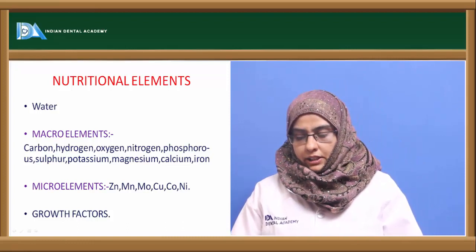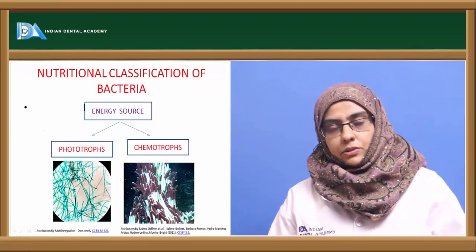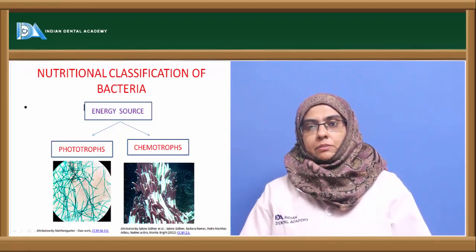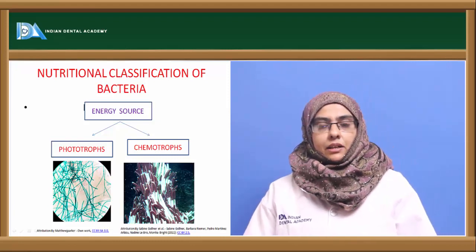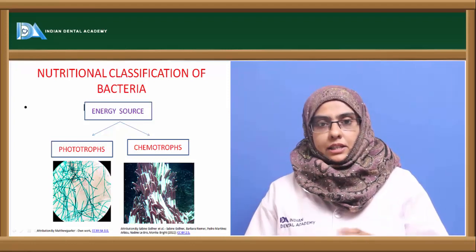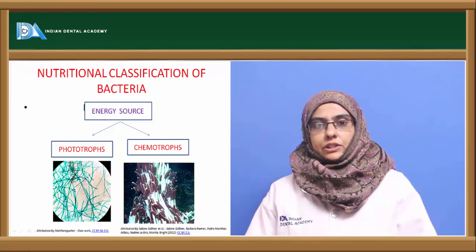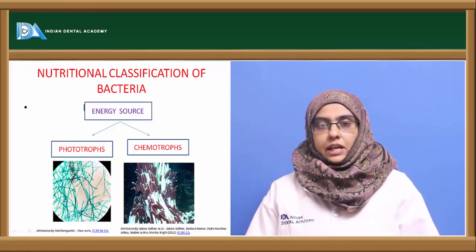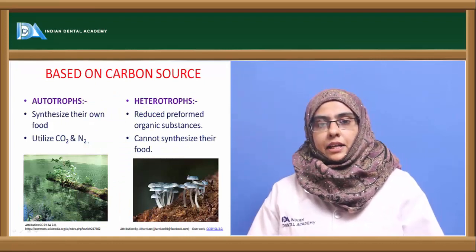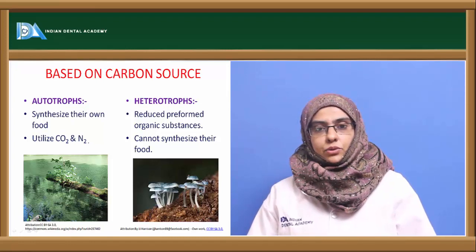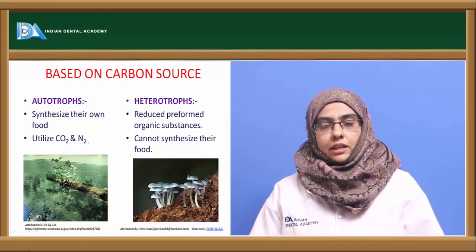And here the organisms can be nutritionally classified depending upon the energy source and the carbon source. By energy source, you can classify the organism as phototrophs and chemotrophs. Phototrophs are the organisms that require light energy for the synthesis of their food, whereas chemotrophs are the ones that require chemical energy to synthesize their food. Phototrophs help carry out different biogeochemical cycles in the environment, and they have the ability to use light as the source of energy, and they can utilize carbon dioxide and nitrogen to synthesize organic molecules.